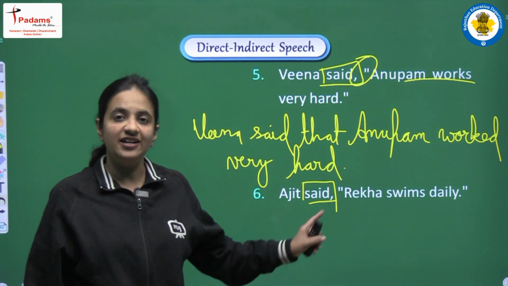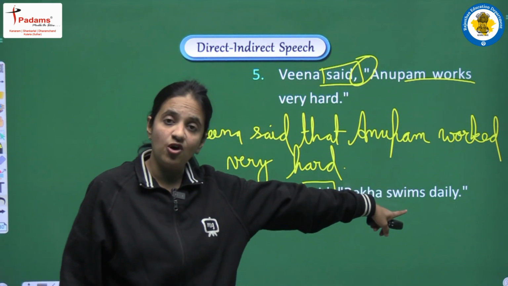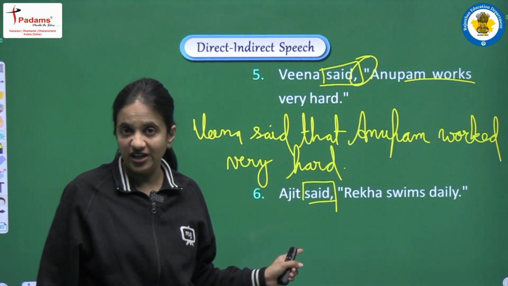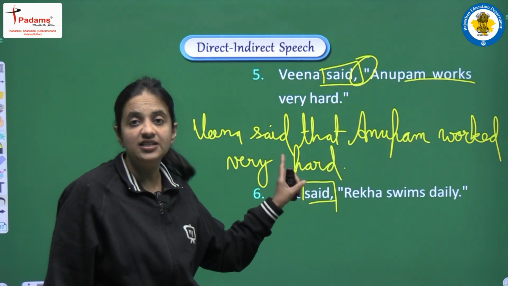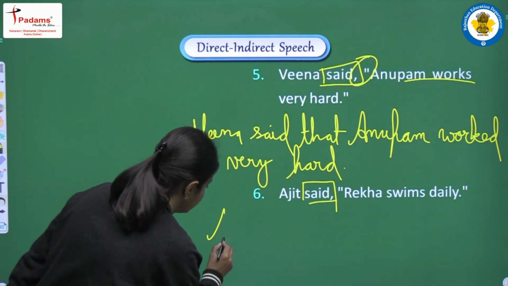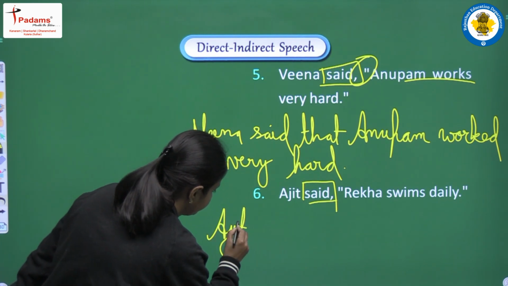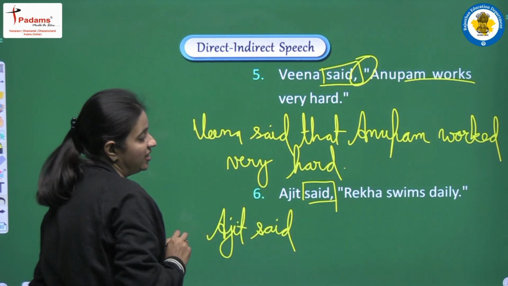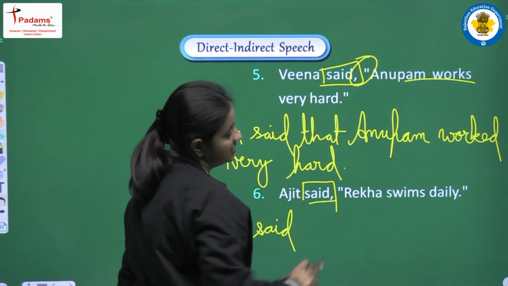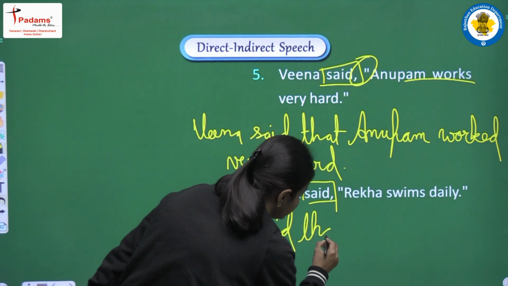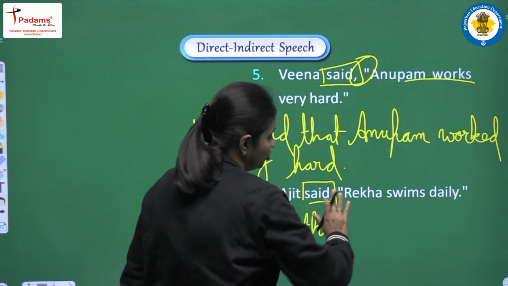So one thing is clear, that we have to convert the tense of reported speech. In this reporting verb also we are having no object here. So we won't convert said, it will be as it is. So first of all I am writing Ajit said. Now I will write one conjunction here, and because this is an example of assertive sentence, so conjunction will be that.